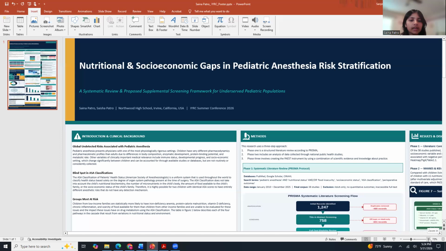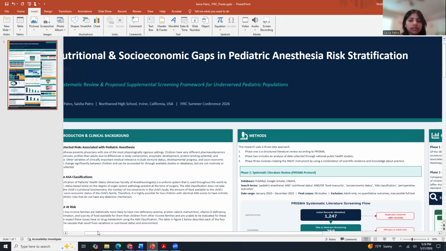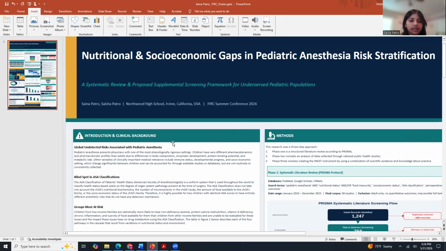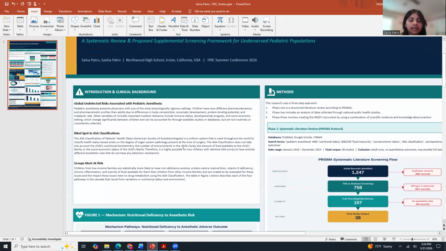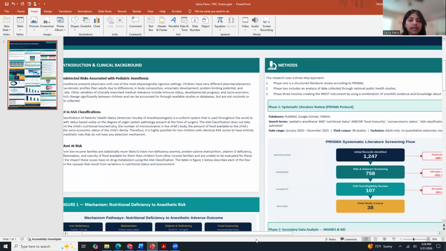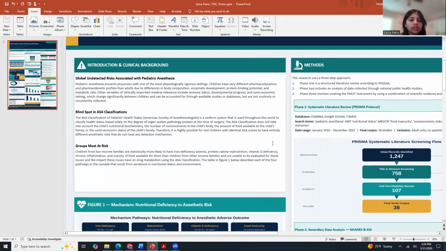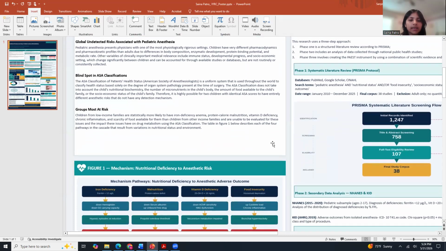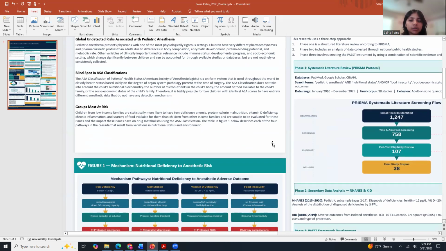The central argument of this poster is that the global standard for preoperative anesthetic risk assessment, the ASA Physical Status Classification, has a structural blind spot. It does not account for nutritional status, food insecurity, or socioeconomic disadvantage in pediatric patients. And that blind spot has measurable, statistically significant consequences for children from low-income households. My research documents that blind spot, quantifies its consequences using national data, and proposes a practical, evidence-based solution to close it.